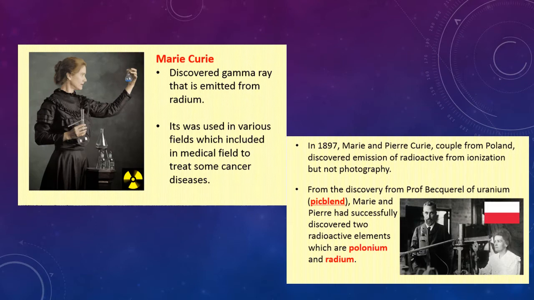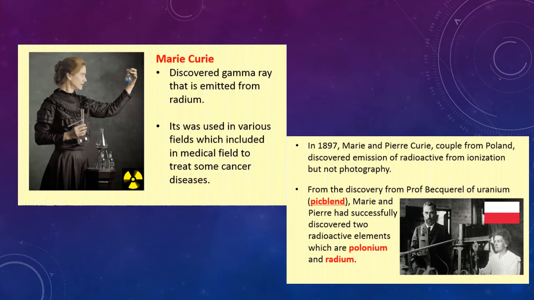The next advancement in radioactivity was by Marie Curie. Marie Curie discovered gamma rays, which are emitted from radium. Later it was a very useful discovery because it was used in various fields, including the medical field to treat cancer diseases. And in 1897, Marie and Pierre Curie, a couple from Poland, discovered the emission of radioactive